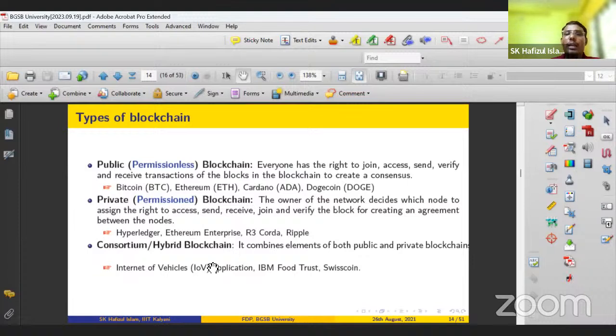Suppose an important personality is traveling from one point to another. The information about the personality must be kept secret, and is not available to the blockchain, or maybe available in encrypted form. But while moving from one point to another, maybe there is some road accident.